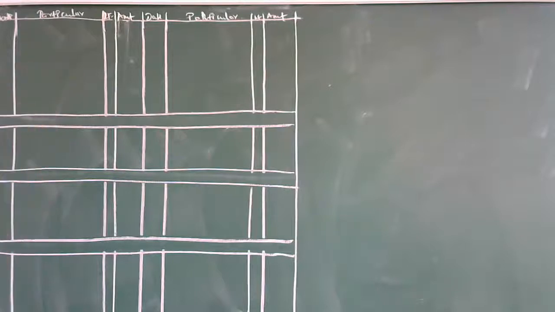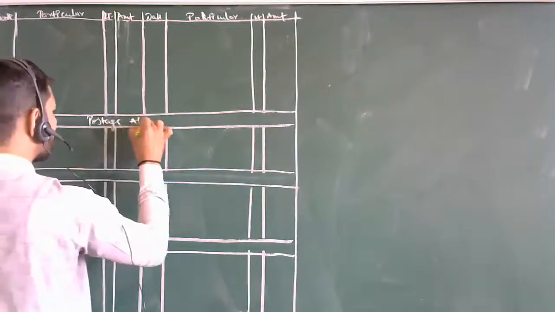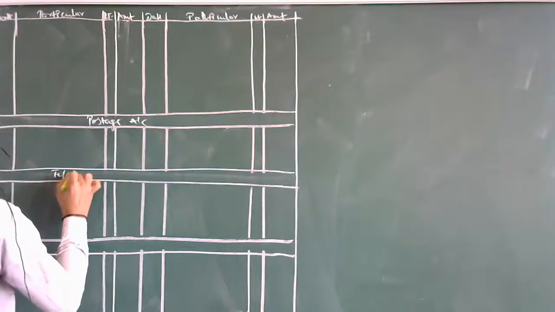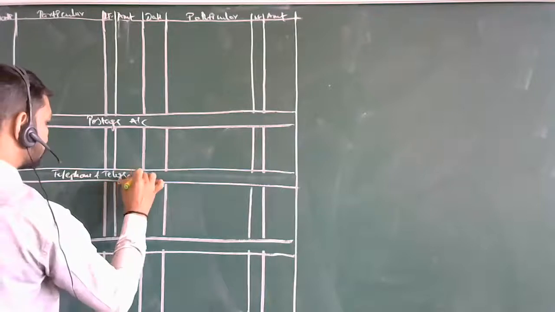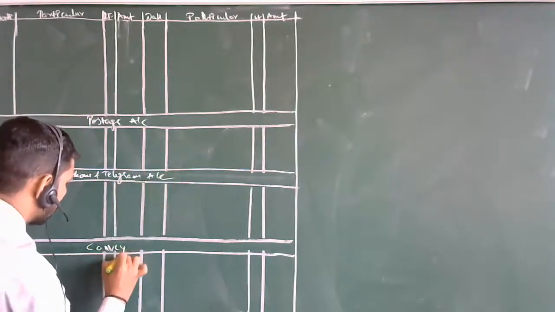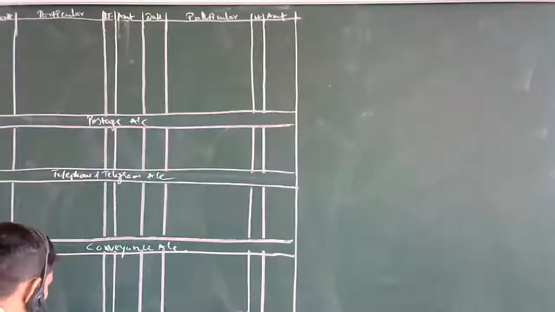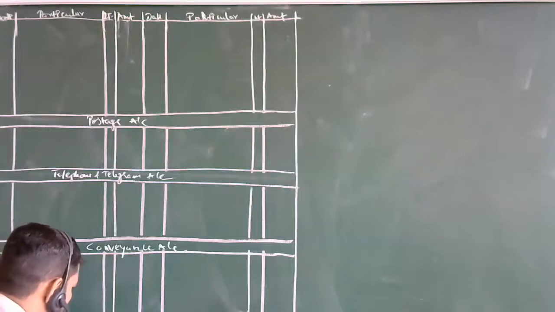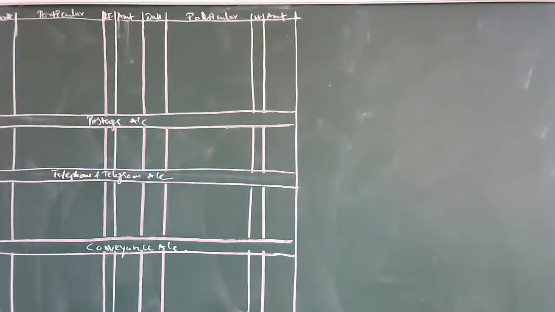First one will be the petty cash book. Then next will be postage account. Then telephone and telegram account. Next, conveyance. Then stationery account. Okay. So as usual, what will be the first entry for this?